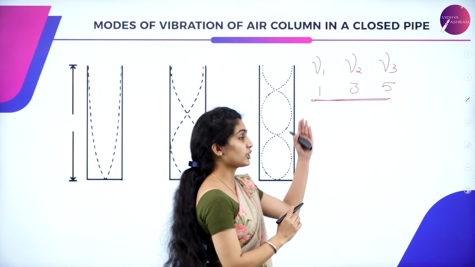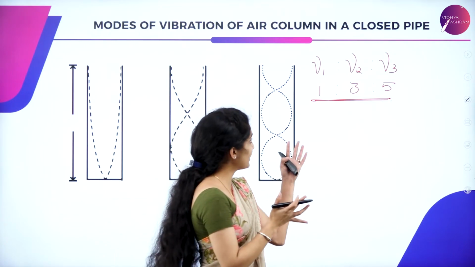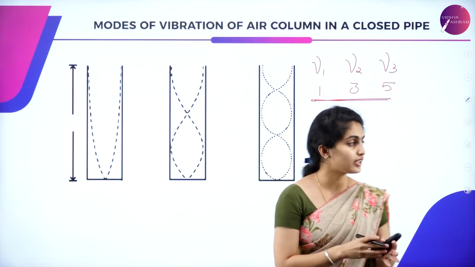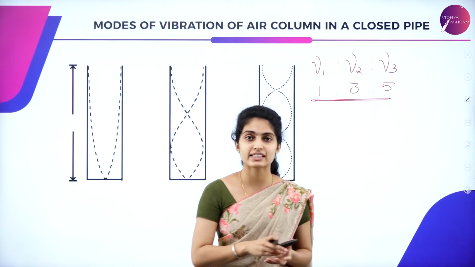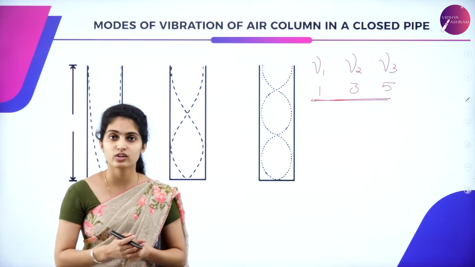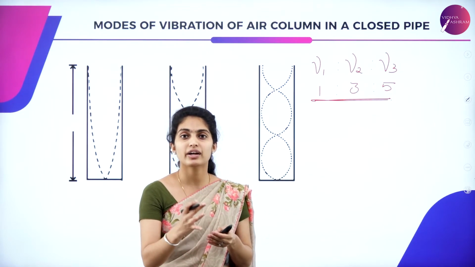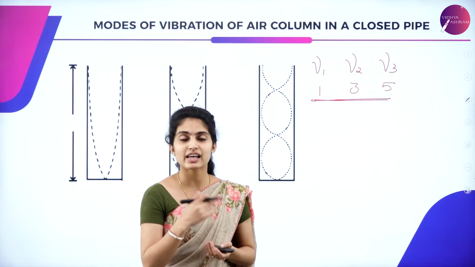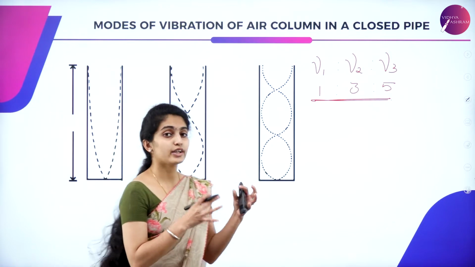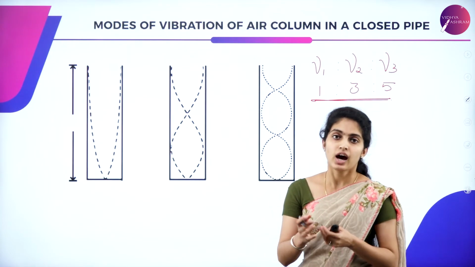At this position, the frequency is known as the fundamental frequency because it is the lowest frequency. The next one is said to be the second harmonic, and lastly, the value you have got for the third frequency is said to be the third harmonic. So you can conclude that the ratio of the frequencies is in integral multiples, which is nothing but the overtones. So we can conclude that only the odd harmonics are present in the vibration of the air column in a closed pipe.